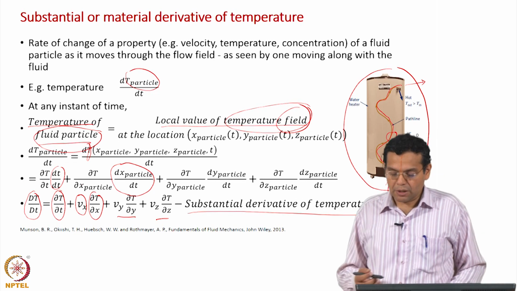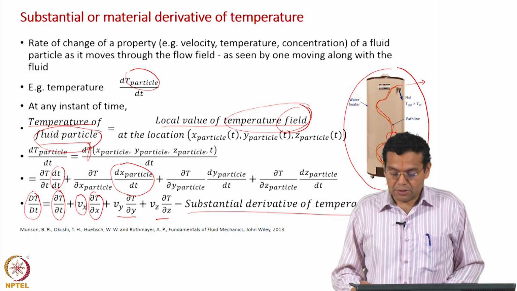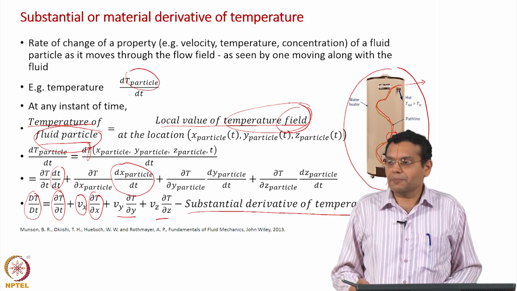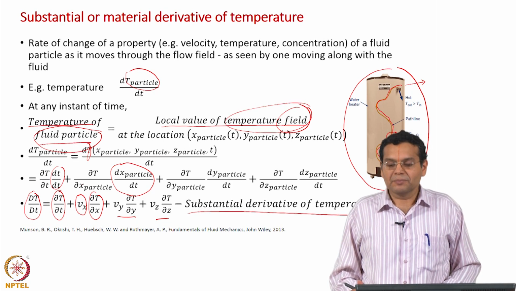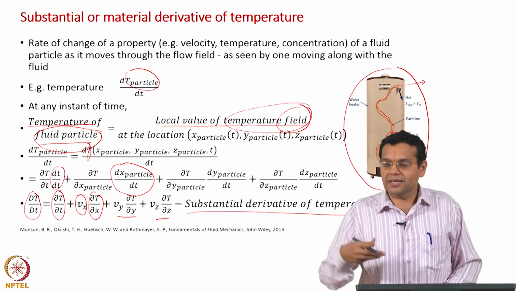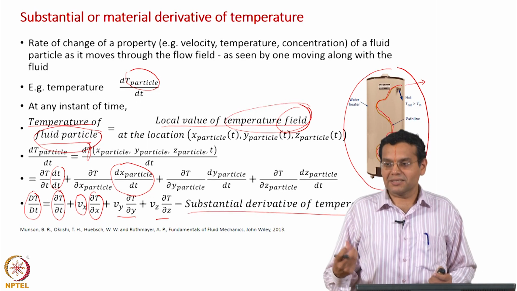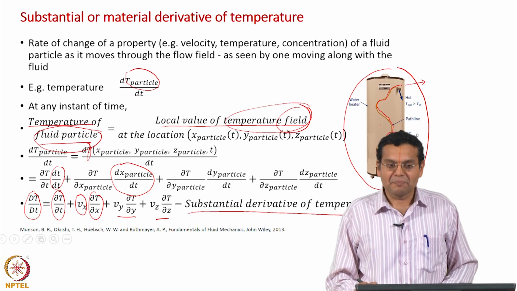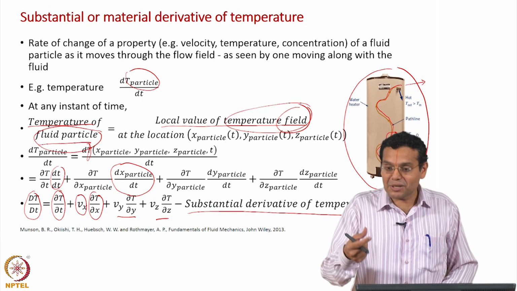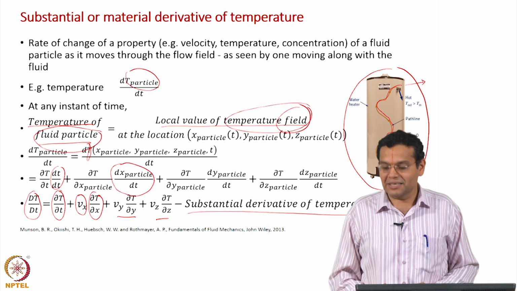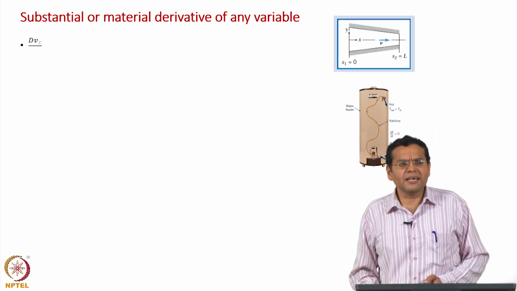Okay. Now, to imagine this a little bit. We said we follow the fluid particle, something like sitting on the fluid particle. You would have seen in some movies a person becomes like a fly and then gets into a house and so on. So, likewise imagine yourself as something like a temperature resistant ant, get into it, and then you start the stopwatch, and the rate of change of temperature you would measure is DT by Dt. Okay. That is how you can imagine it. Okay. So, now we will extend this to any variable.